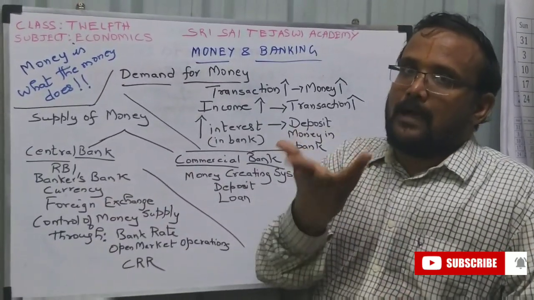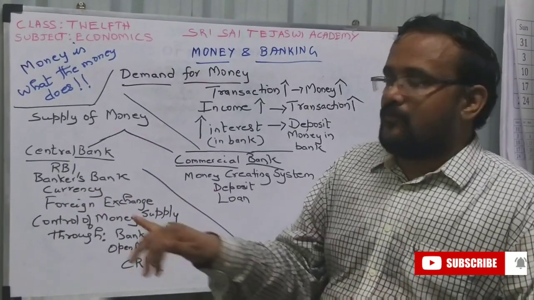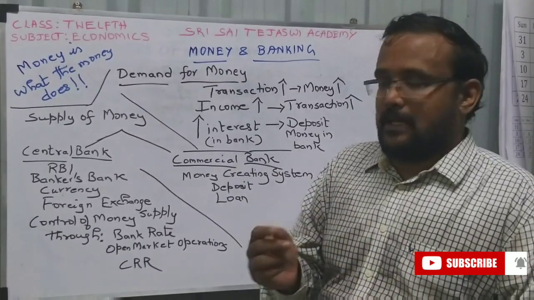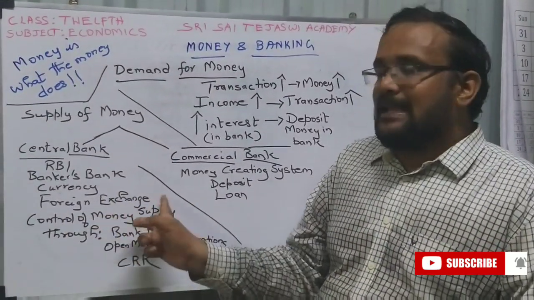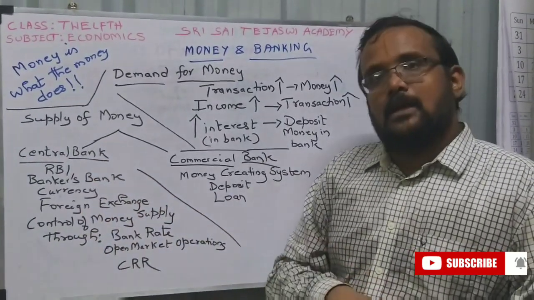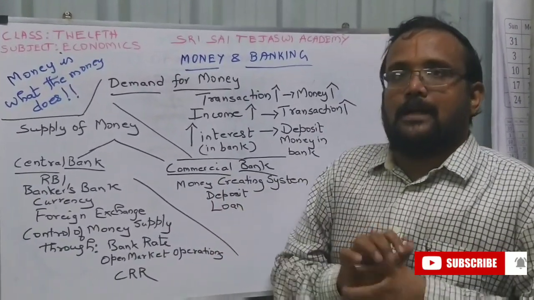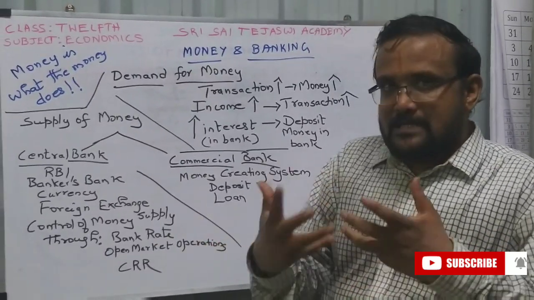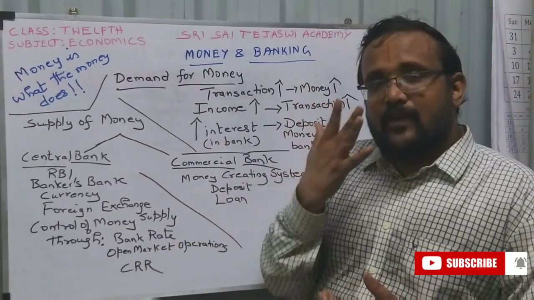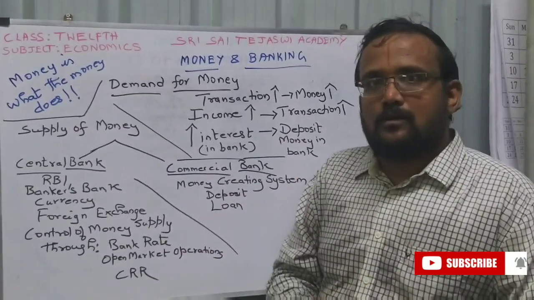Currency issue, RBI issues currency. Foreign exchange, it is the custodian of foreign exchange, meaning the value of the dollar against the rupee. Control of money supply. The main function of RBI is control of money supply. If it wants, it will pump money into the economy. If it wants, it will withdraw the money from the economy. So how does it do that? Through bank rate. If the bank rate increases, automatically money will go to the bank, and supply will reduce.